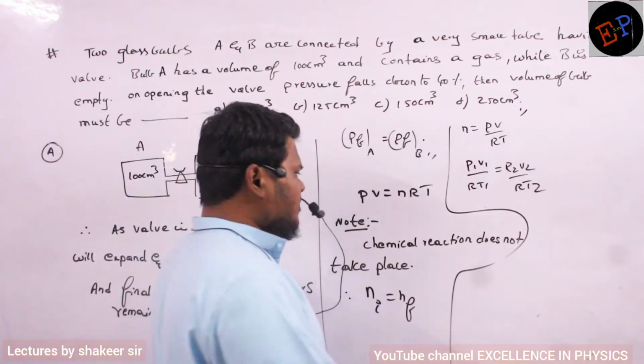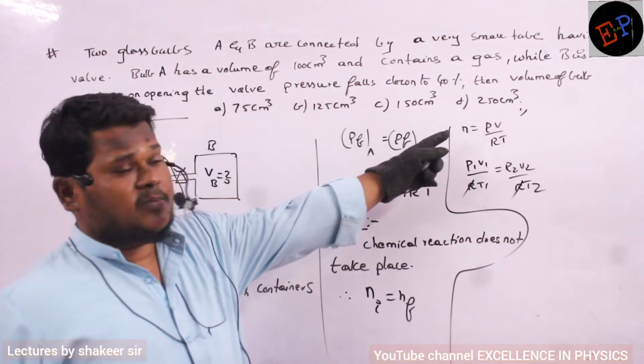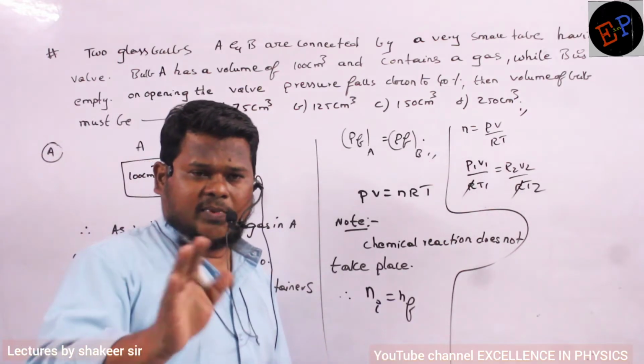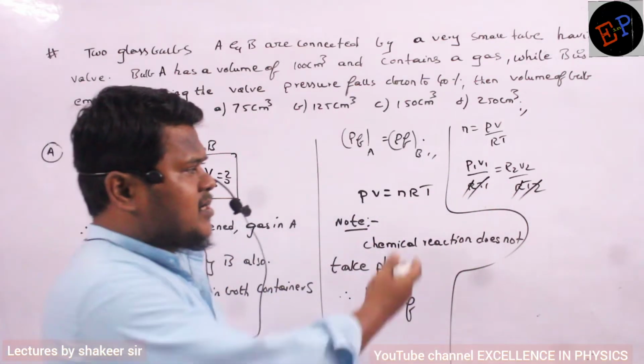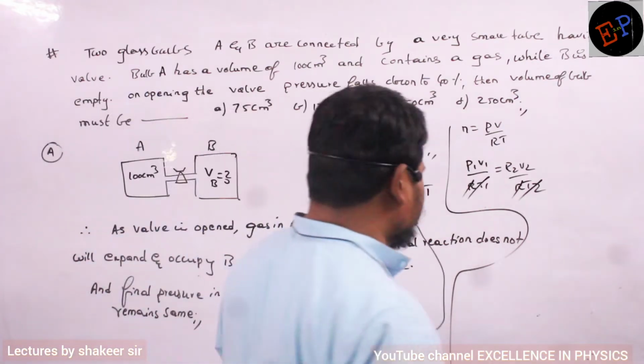R is always a constant, so the R value you can cancel. He did not mention anything about temperature. If I open the gas, will the temperature change? Temperature does not change, so temperature also is a constant. So again I got the same Boyle's equation, P1 V1 is equal to P2 V2. So substitute there. Clear, Nama?